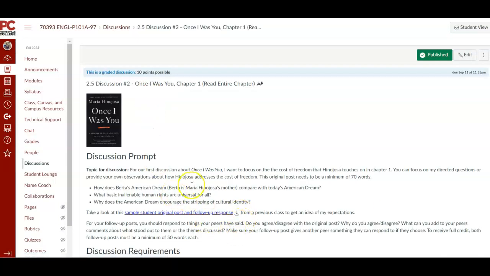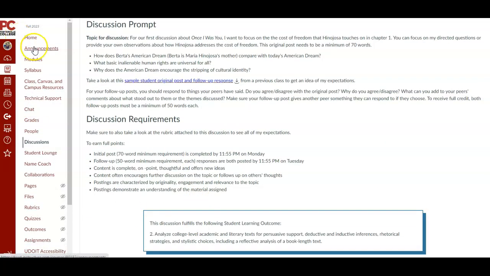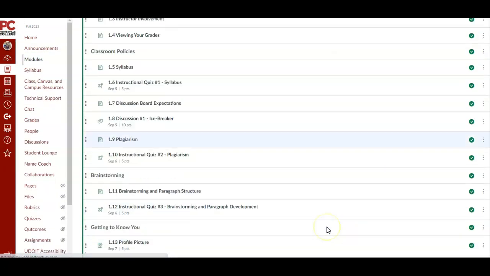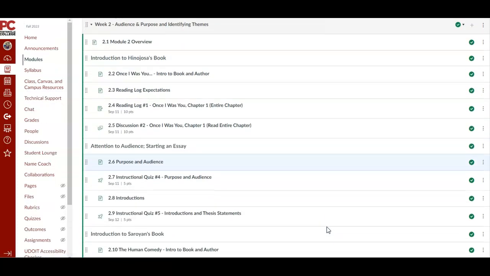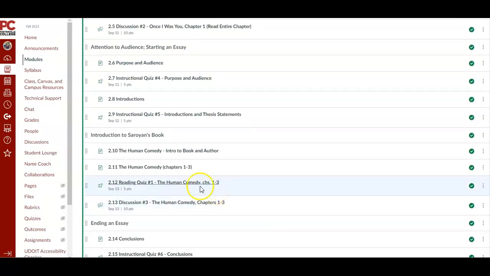We will also have discussions. We'll have discussions for the Hinojosa book, and we will also have discussions for Soroyan's book. Now, with Soroyan's book, you will not be doing reading logs, and instead you will be doing reading quizzes, just because I'm trying to break up the assignments that you're doing and not having you write over and over again. I know there's a lot of writing, so I did cut some out when I could.